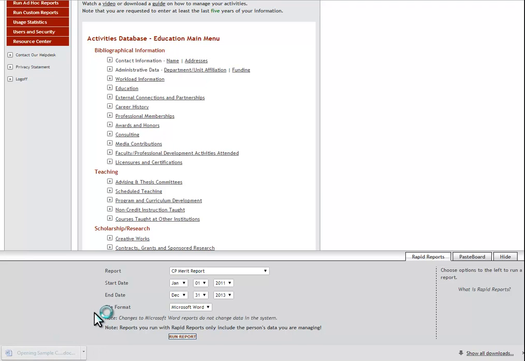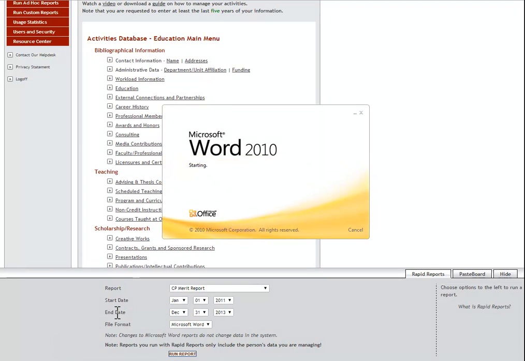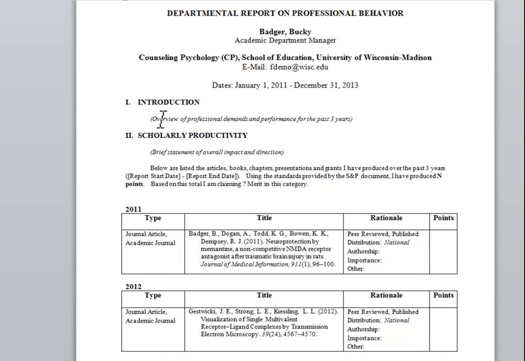Much of the information in the report was generated by Digital Measures from the data in your Digital Measures profile. However, there is some information that you will need to enter into the report manually. Since we chose to export the report as a Microsoft Word file, it is a live editable document. Some sections of the report you need to edit manually are obvious.